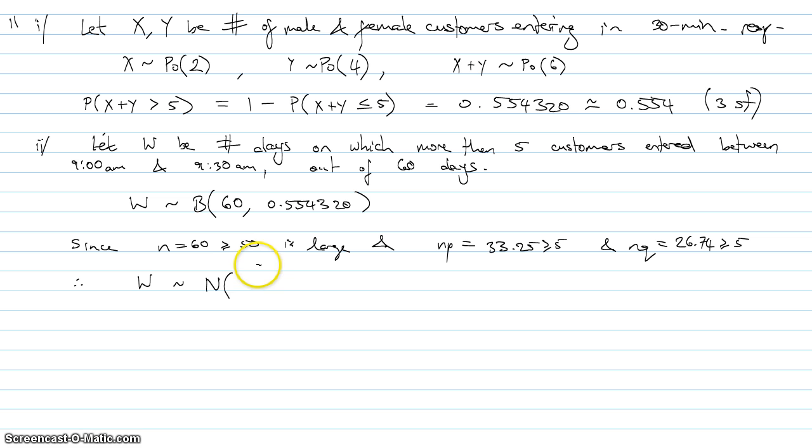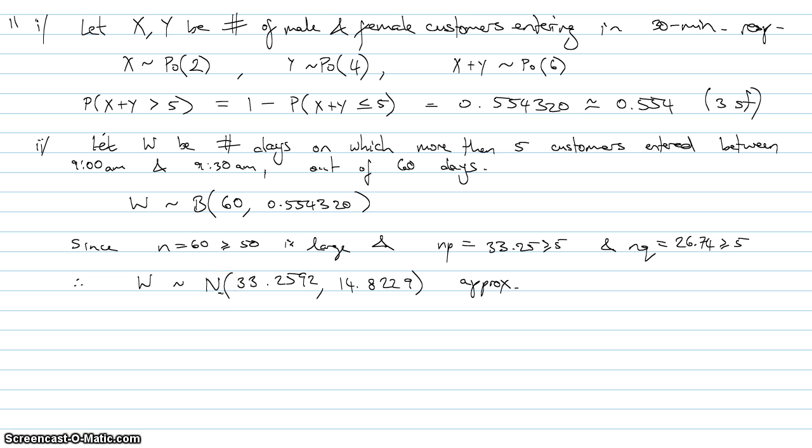So W is approximately normally distributed with mean of n times p, so 33.2592, and a variance of n times p times q, so that comes out to be 14.8229, and this is an approximation, so only approximately.